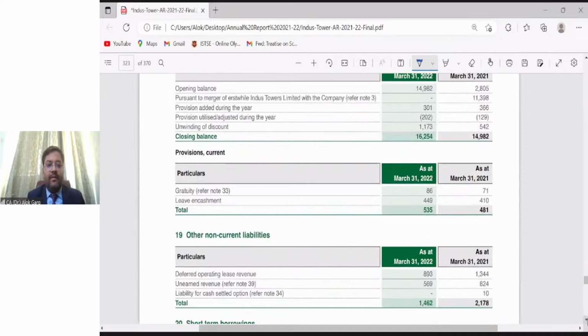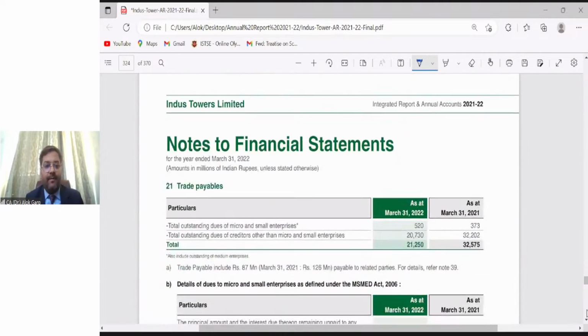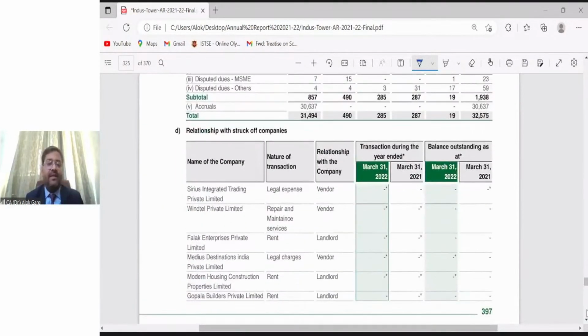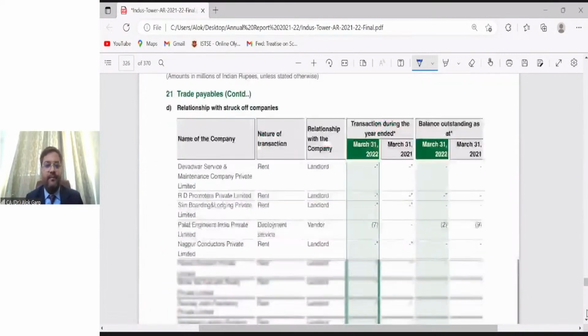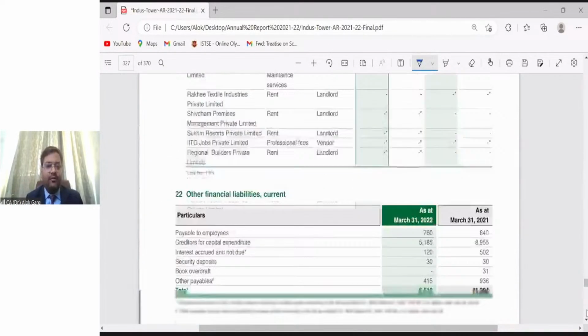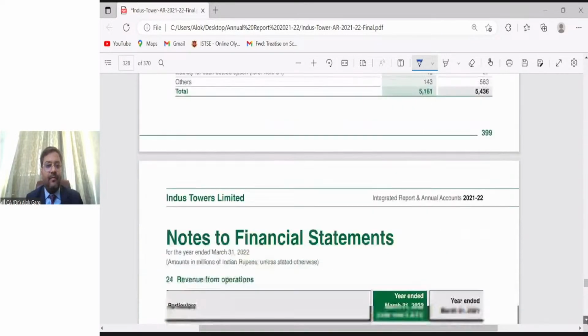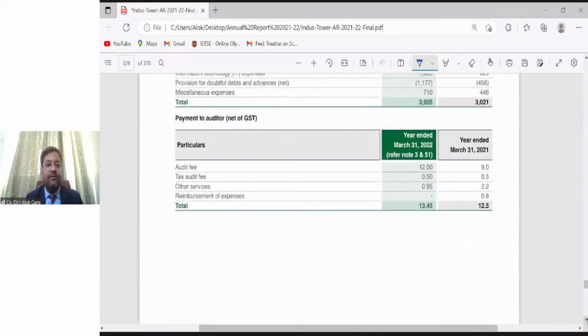Then current provision, gratuity, leave encashment. This is Ind AS 19. So this provision has been shown separately, right? Clear? And there will not be any accrued expenses. It has been merged with the trade payable, right? As required by Schedule 3 also. Is it clear, friends? I hope it is clear to all of you.